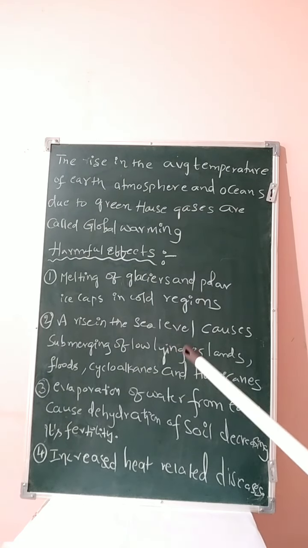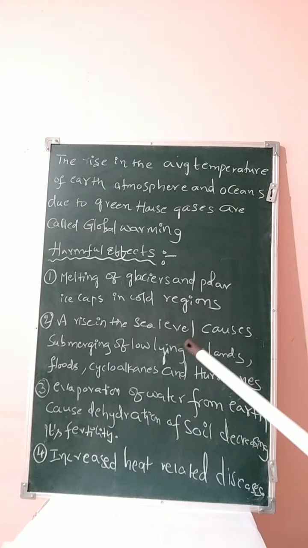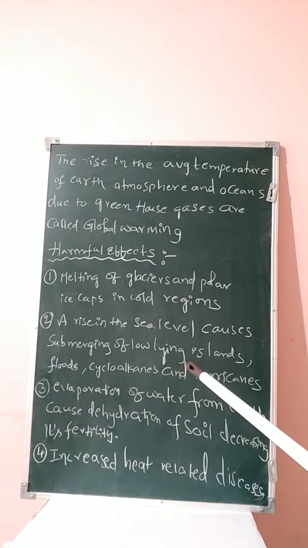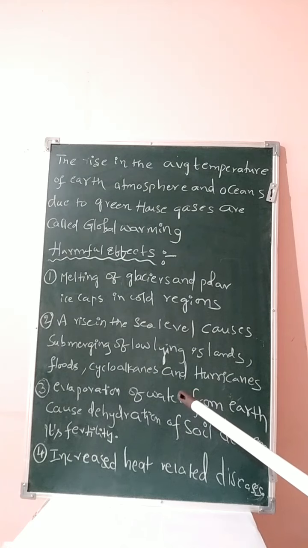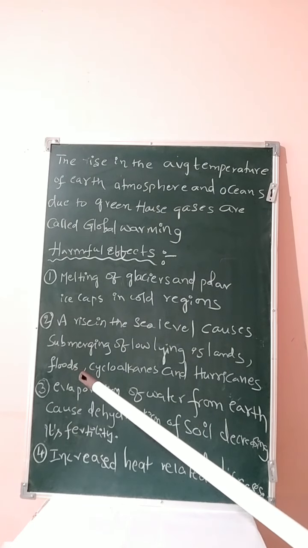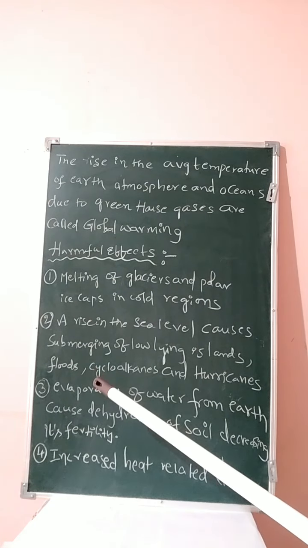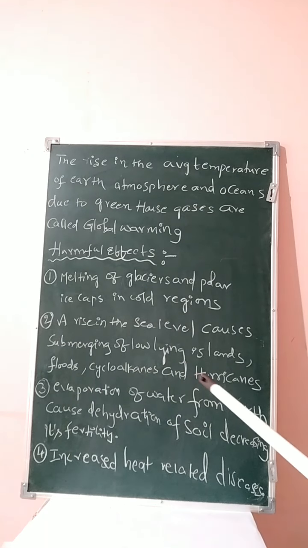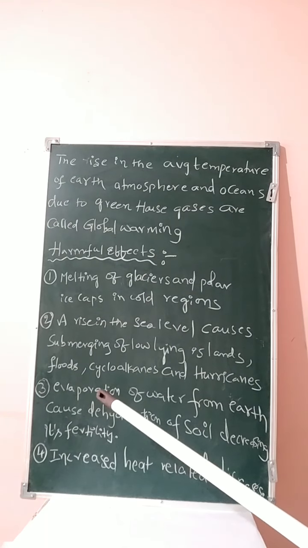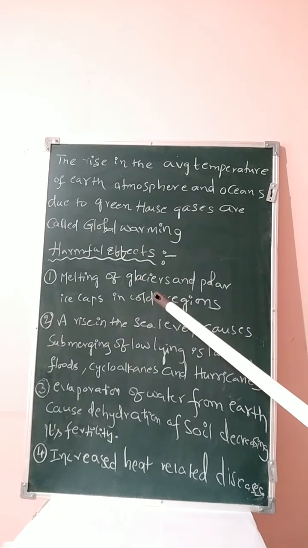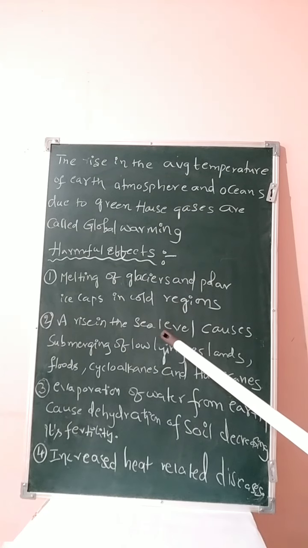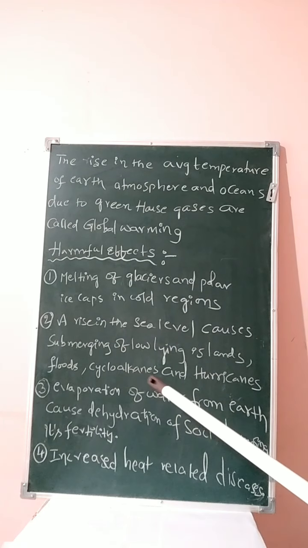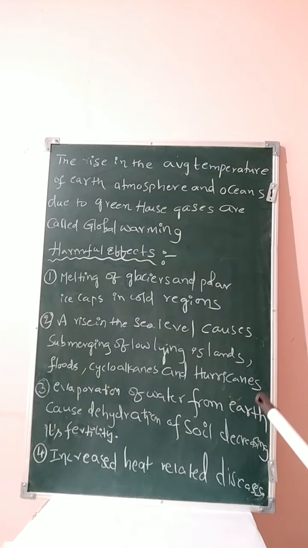As the sea level or water content rises, what happens? Submerging of low-lying islands. Below the sea level, some islands are present. They are submerging, that is, filled with water. Floods take place. Kerala floods took place due to this increase of carbon dioxide concentration. Cyclones and hurricanes, we are observing. The reason is the higher concentration of carbon dioxide, and the melting of polar ice caps and glaciers. As the concentration of water increases, floods, cyclones and hurricanes take place.